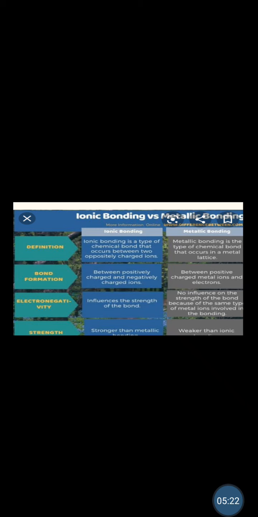Then between metallic bonding and ionic bonding, one basic thing you need to look at is that there is no influence on the strength of the metallic bond by the ions involved in the process of bonding, unlike ionic bonding, which is influenced by the different elements involved in the bonding process.